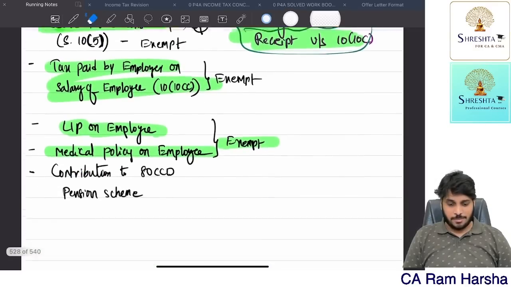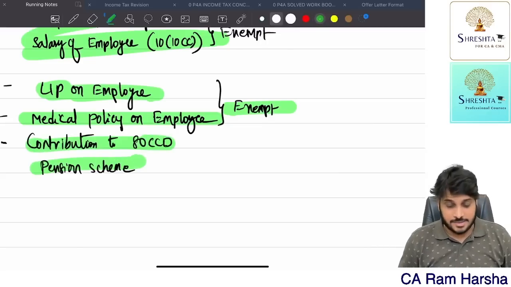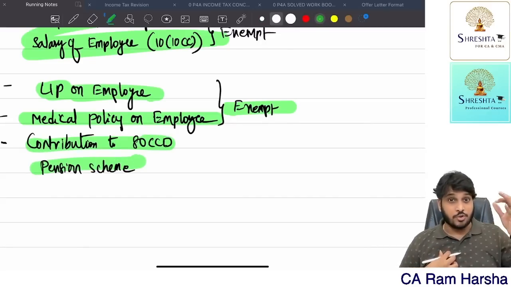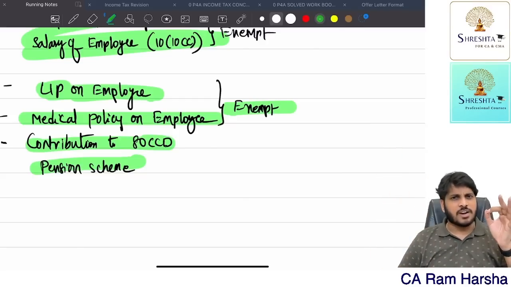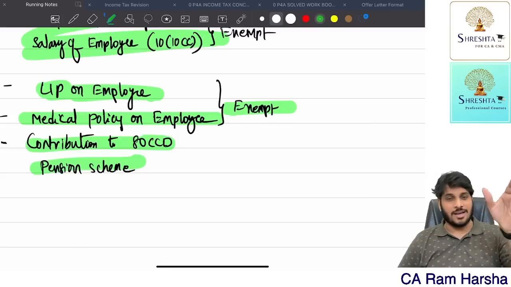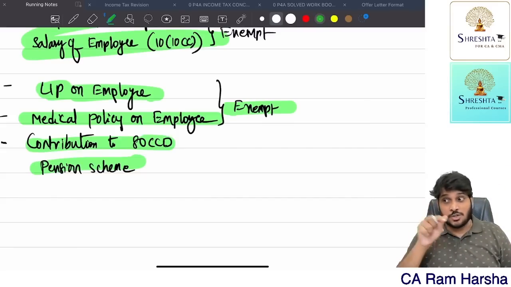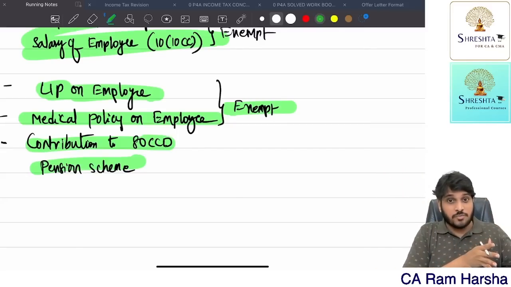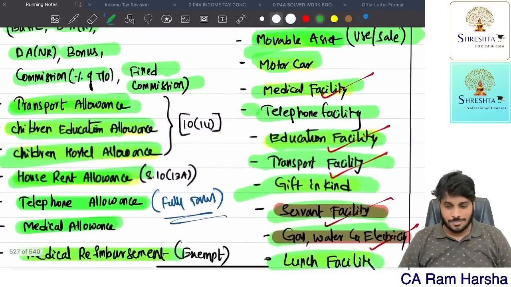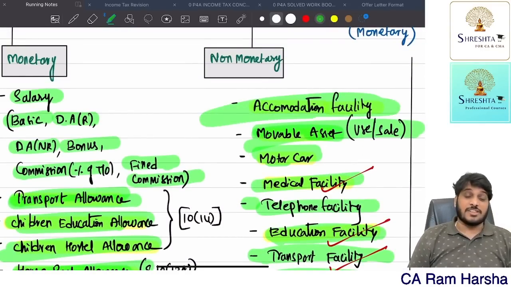Almost we have discussed many points. Now, contribution to 80CCD. Suppose the company is contributing to the National Pension Scheme referred under 80CCD in the employee's name for future benefit. Whatever the employer contributes is treated as salary income under section 17(1), fully taxable in gross salary. Whatever the employer contribution is, under 80CCD(2) the employee can take deduction under Chapter 6A. In the Chapter 6A marathon video, it is covered. Check it out there.